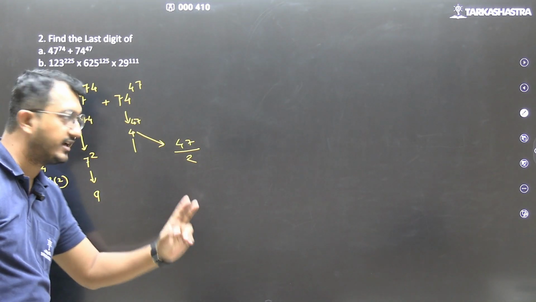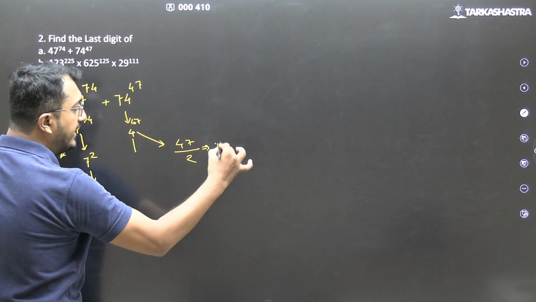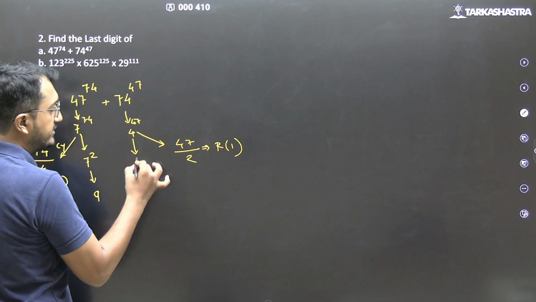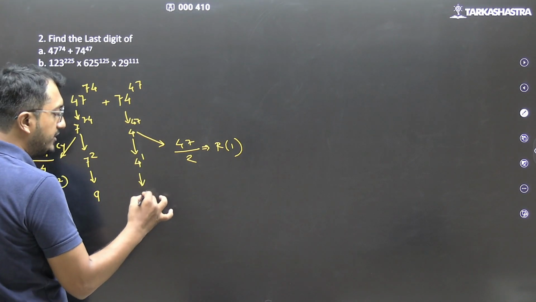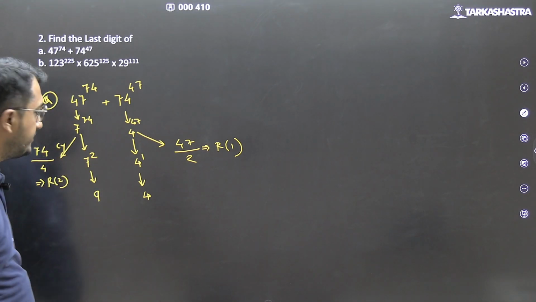Turn the pages and check. Cyclicity of 4 is 2, and we get the remainder as 1. So it will have the same remainder as 4 to the power 1, which is 4.